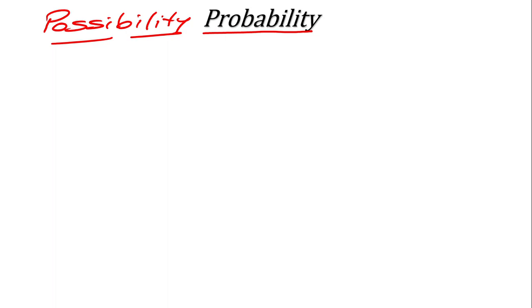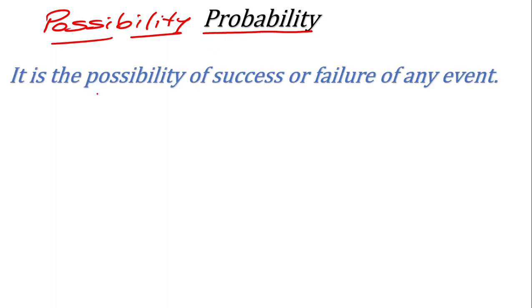So what is the probability? Probability is the possibility of success or failure of any event. Event means whatever work we are going to do is called an event, or sometimes it is written as experiment also.